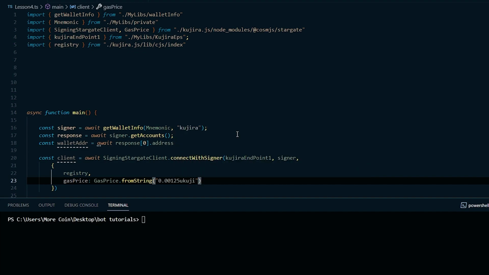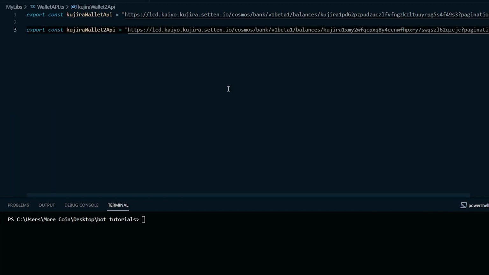For this next part, you're going to need a second wallet, so that we can easily test and see that our code is working. In the wallet API file, in our mylibs folder, let's create another wallet API to keep track of our second wallet. I'll call this next one Kujira Wallet 2 API and set it equal to the API link with my second wallet address replacing my first wallet address.